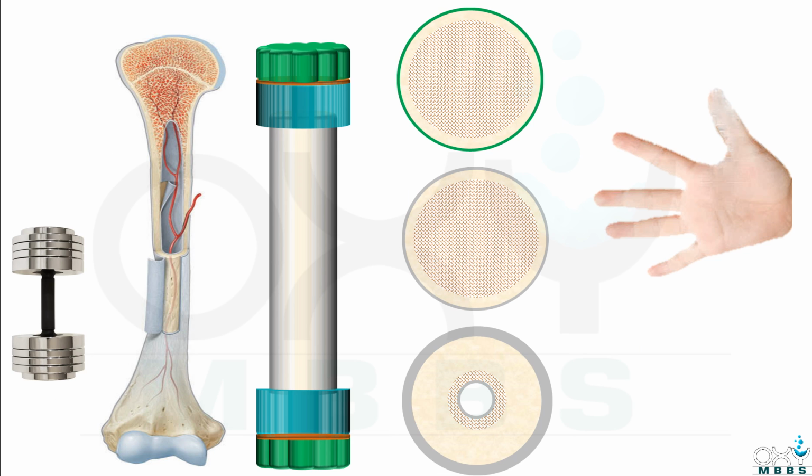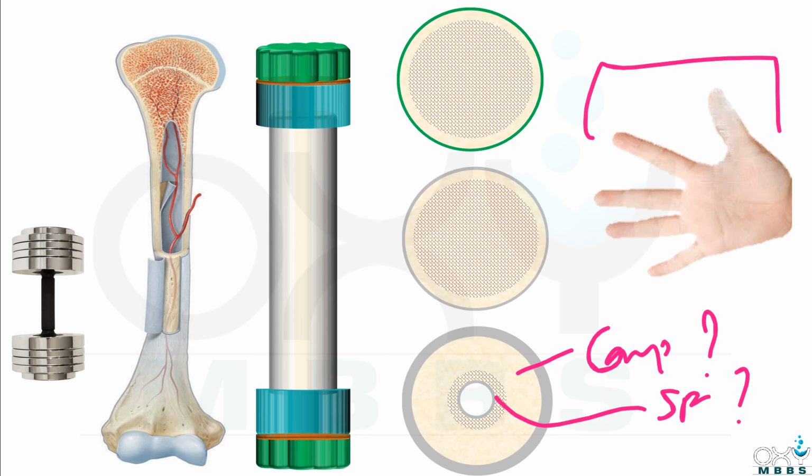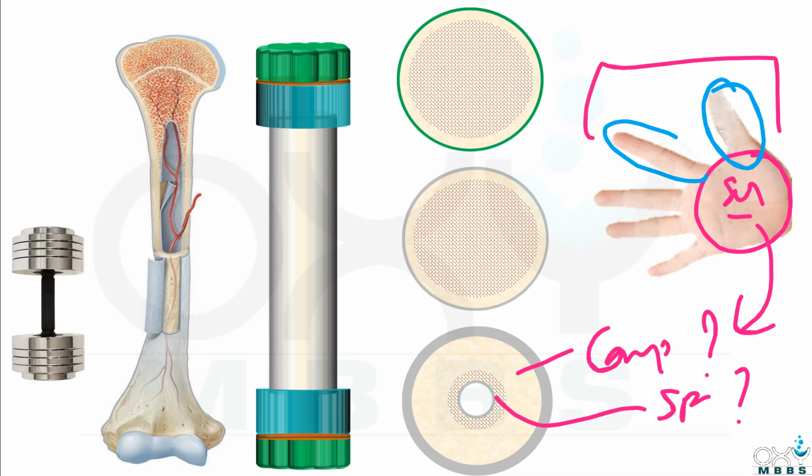Now friends, you will be thinking, what is this compact bone tissue and what is this spongy bone tissue? It is very simple. Just see your hand. The palm of your hand is like compact bone tissue, as it is solid and dense, and between these fingers there are spaces.